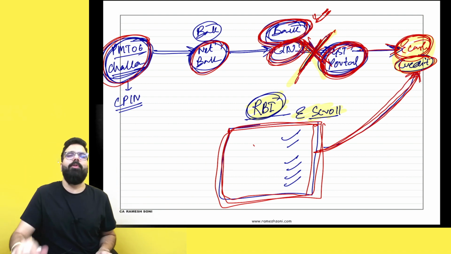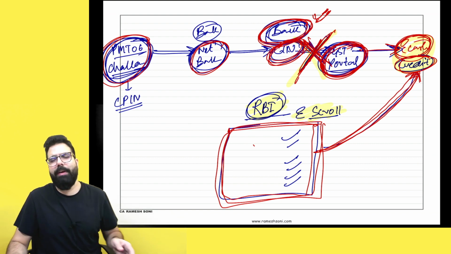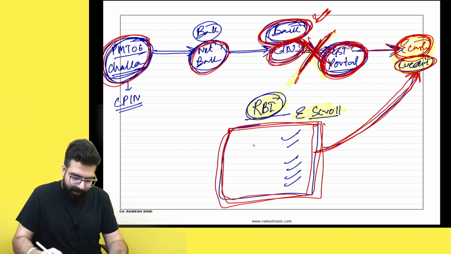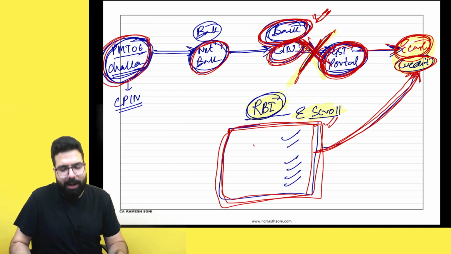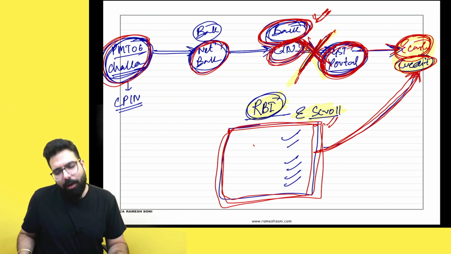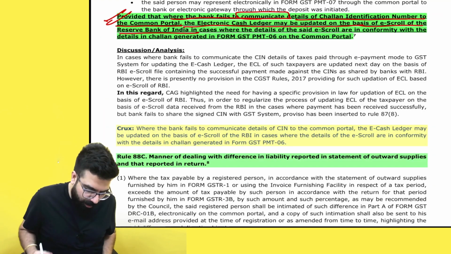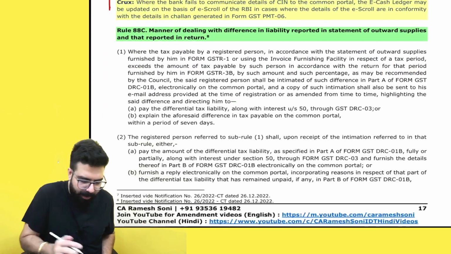They don't have to wait for the bank to communicate the SIN number. Even if the bank fails, from the e-scroll list of the RBI, which lists the payments that have come to the government account, your e-cash ledger can be updated. That's all. This is one analysis which I have written, nothing very important.